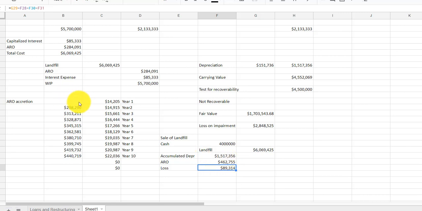But remember, besides recording depreciation on this landfill each year, we are also recording an increase in the ARO each year. Same way. So instead of going down like our asset is, the liability is going up. So after 20 years, it would be the full amount that we originally decided. After 40 years, I should say, it would be up to $2 million.